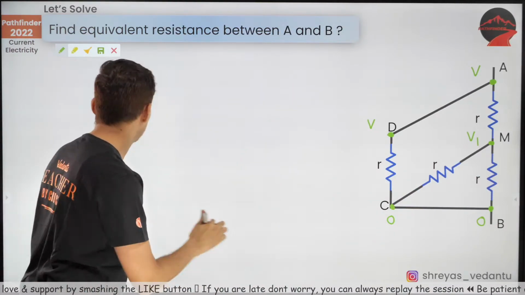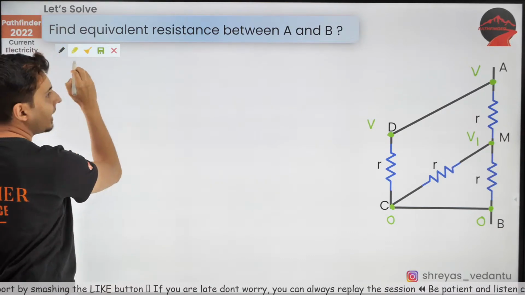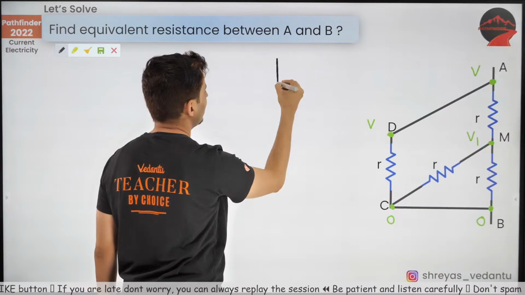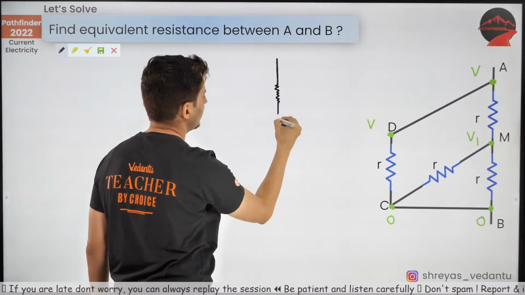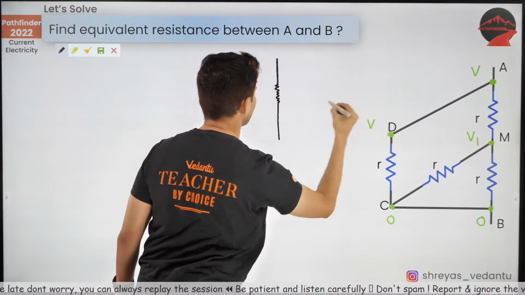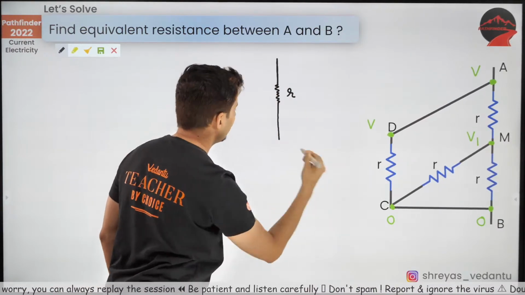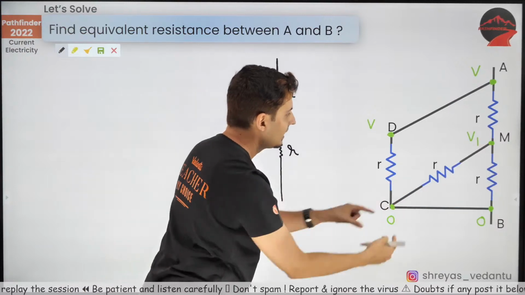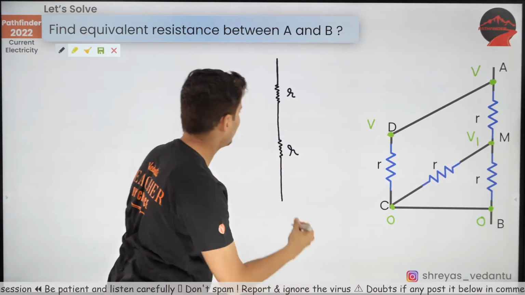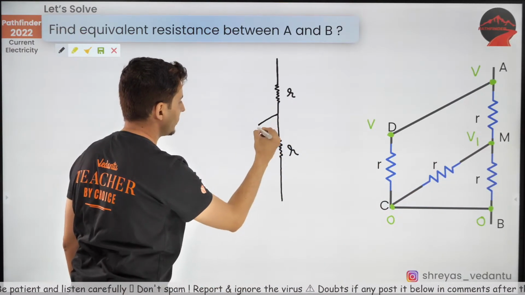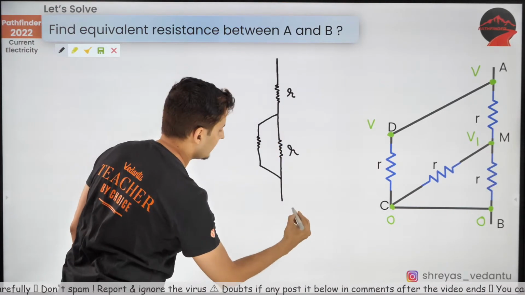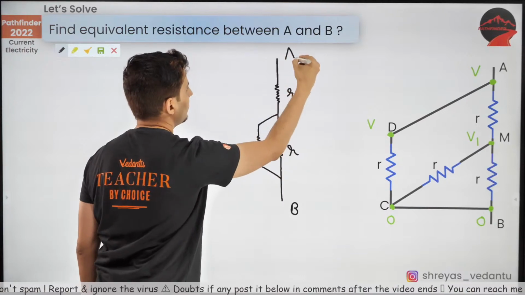So I can actually redraw the circuit. And how am I going to redraw the circuit? Look at this. This is point A. This is the resistance on the top. This resistor is this. And this resistor below is over here. And this resistor is in parallel with that. So I'm just going to draw a resistor in parallel with this like this. And this is connected to point B. This is connected to point A.